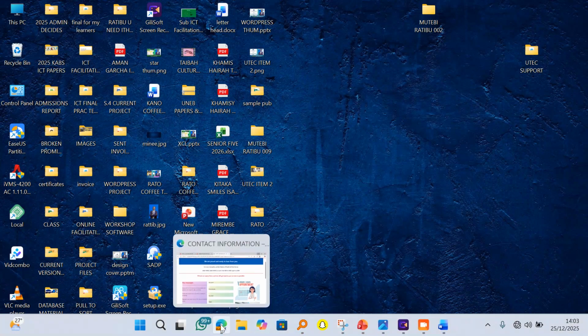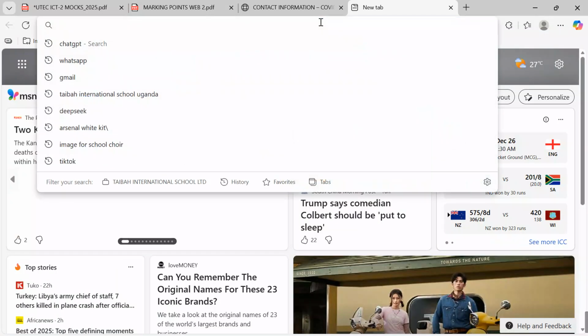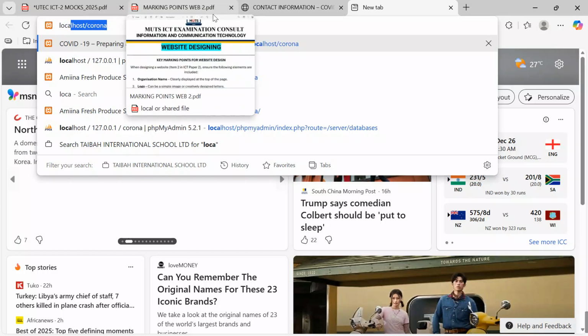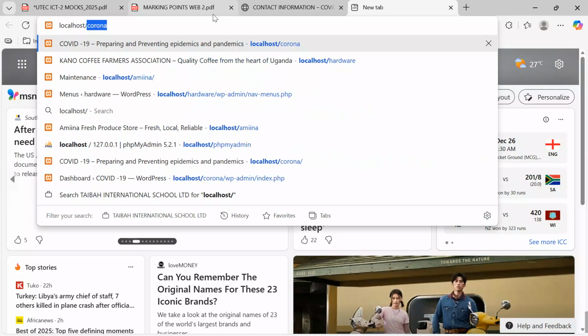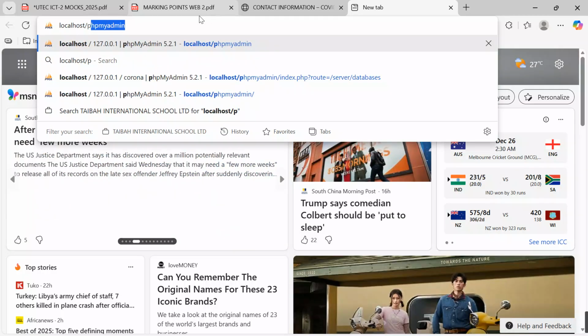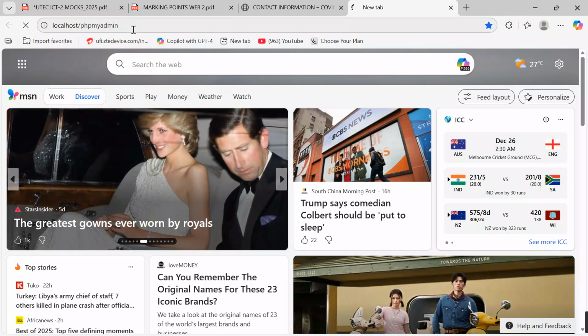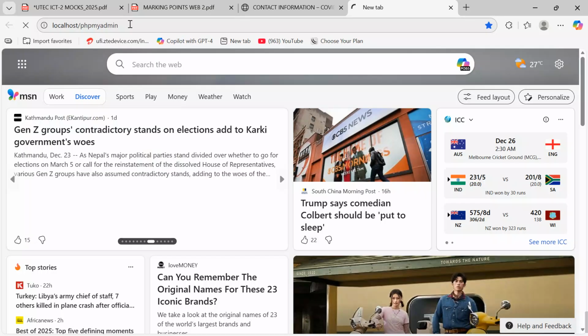Come over here, I'm going to use this, which is Microsoft Edge. I come and type in localhost/phpmyadmin. So you type in localhost phpmyadmin, and you wait for your server to load.